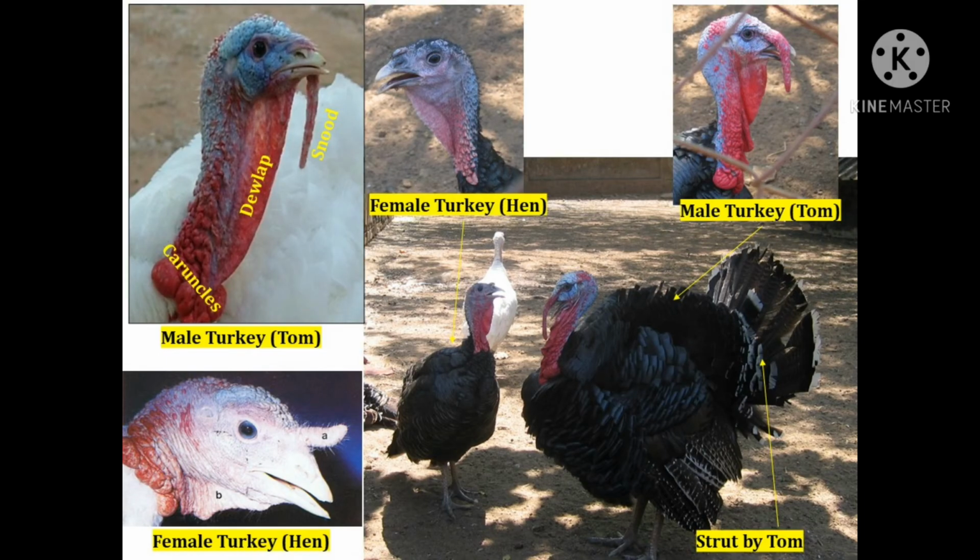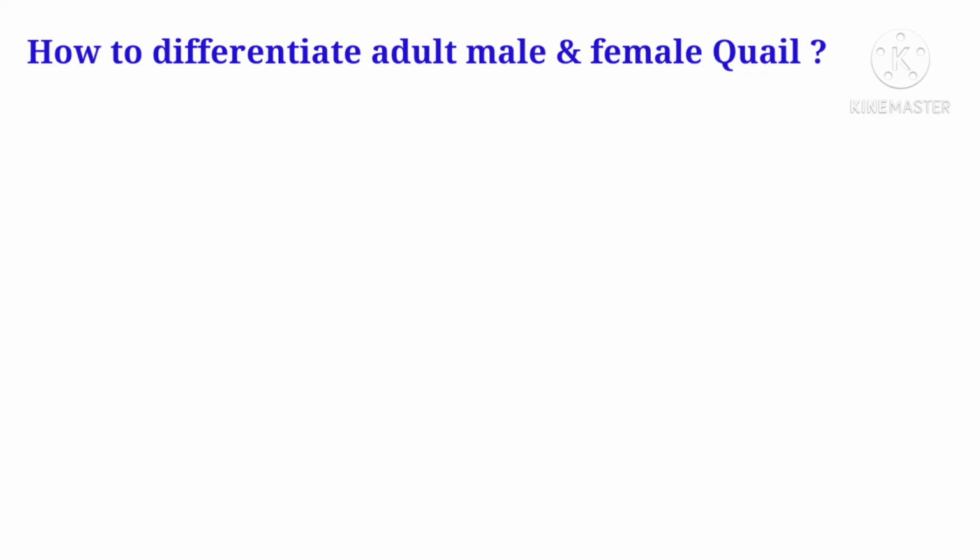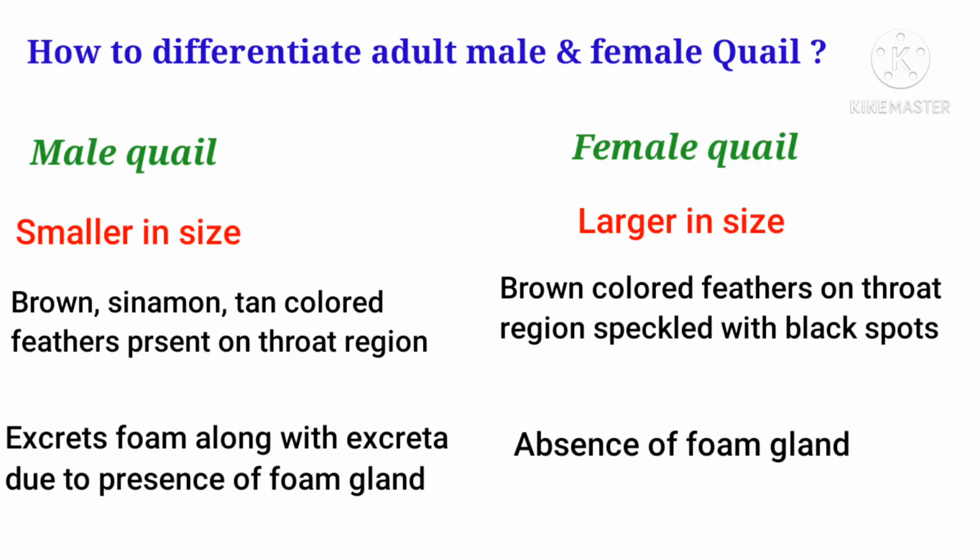In this picture you can see the males are larger than the female, and male have shown the strutting behavior, and males have caruncles, dewlap and snood which are very prominent as compared to the female turkey. And all these dewlap, snood and caruncle I have explained in the body parts of the different domestic fowls in the previous video. So the adult male and female turkey can be easily identified by seeing all these structures present on their body.